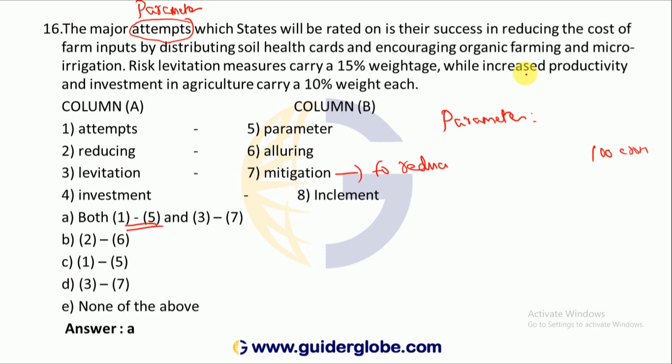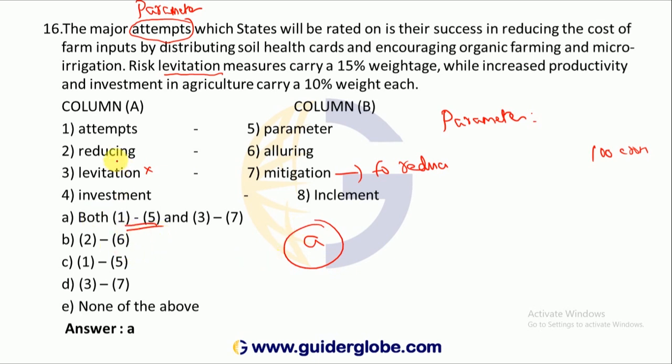Irrigation carries, which are increased productivity and investment in agriculture. It will be rewritten as: reduce the cost of farm input by distributing soil health cards and encouraging organic farming and micro irrigation. Okay, risk levitation measures, risk reduction. That means levitation is incorrect, mitigation is correct. Option A is correct. Obviously, you need not see the rest.